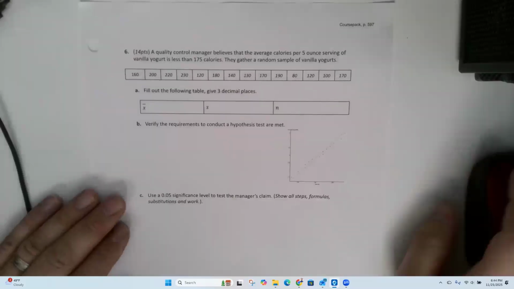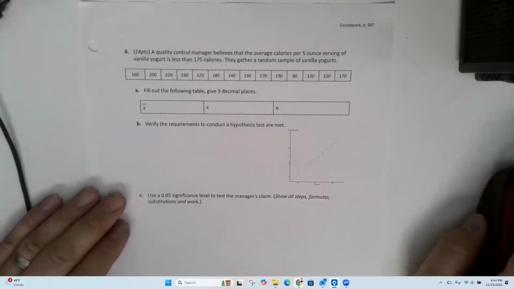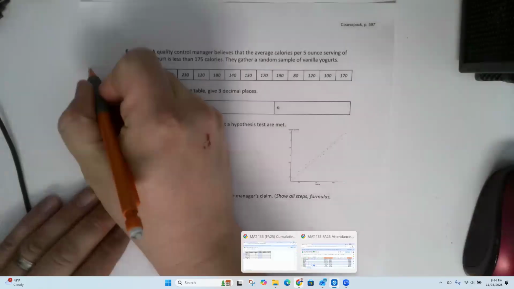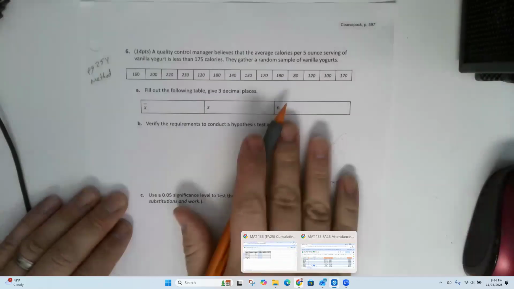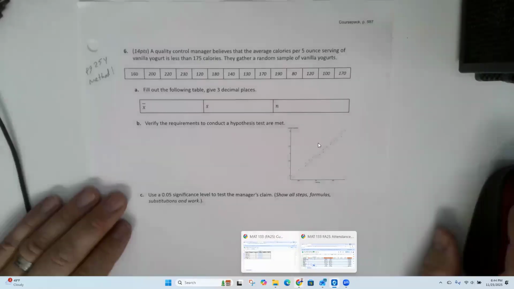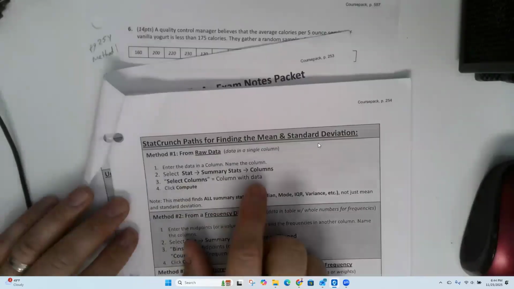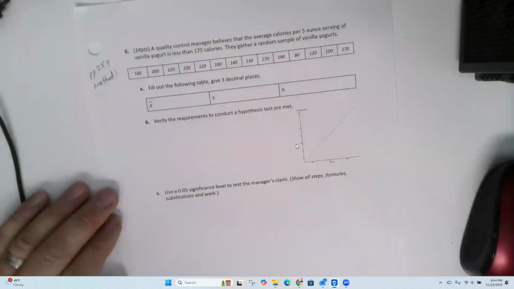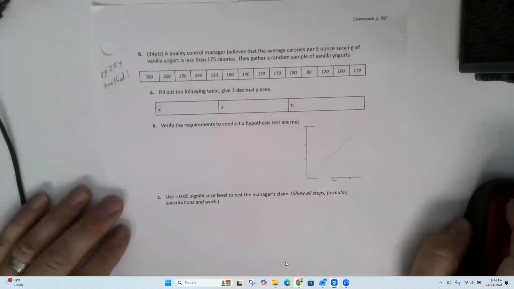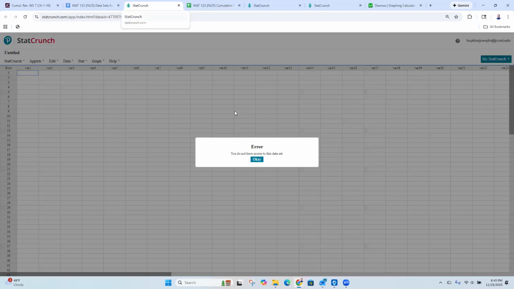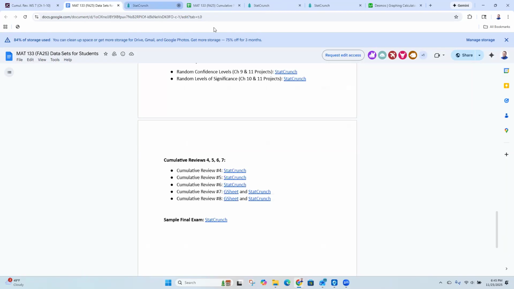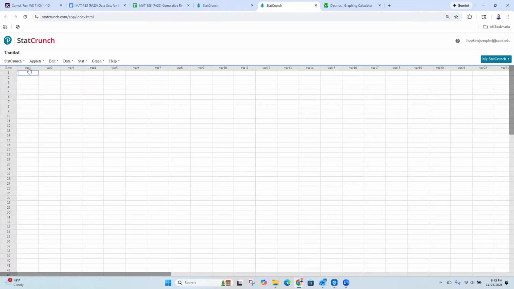So what we can do is use StatCrunch, page 254. In this case, we have the raw data, so this is method 1. For method 1, we do summary stats, columns, and then we select which things we want. In this case, we want the mean and the standard deviation. Now, the problem is that the link for StatCrunch was not working for me. So that's okay, we're not going to do it that way. We'll just open a normal StatCrunch and fill this in.